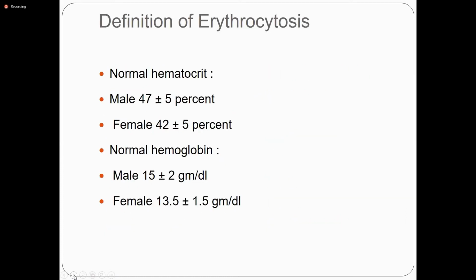These are the normal values: hematocrit in males is 47 and in females is 42. Normal hemoglobin in males is 15 and in females is 11.5 to 13.5 in our population.